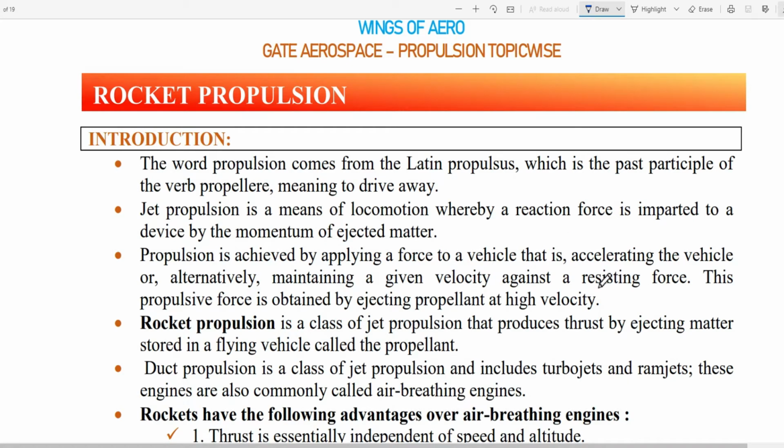So, good morning all of you. Today we are going to see a very special topic, that is rocket propulsion.